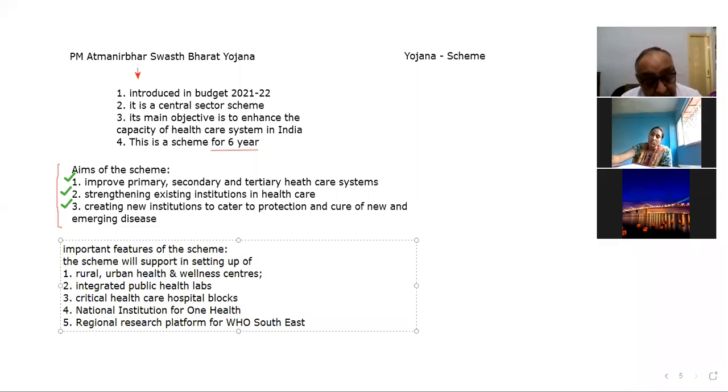Southeast Asia means we will develop in India a regional research platform for the World Health Organization, Southeast Asia region. So that's there.